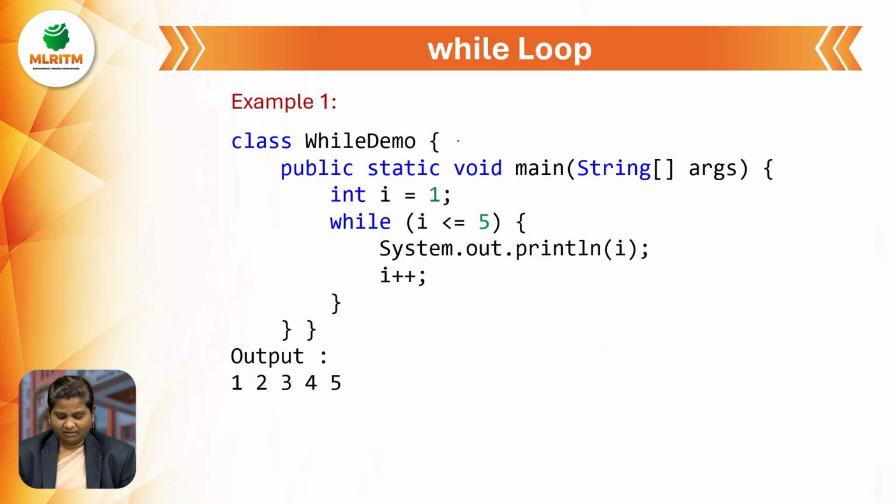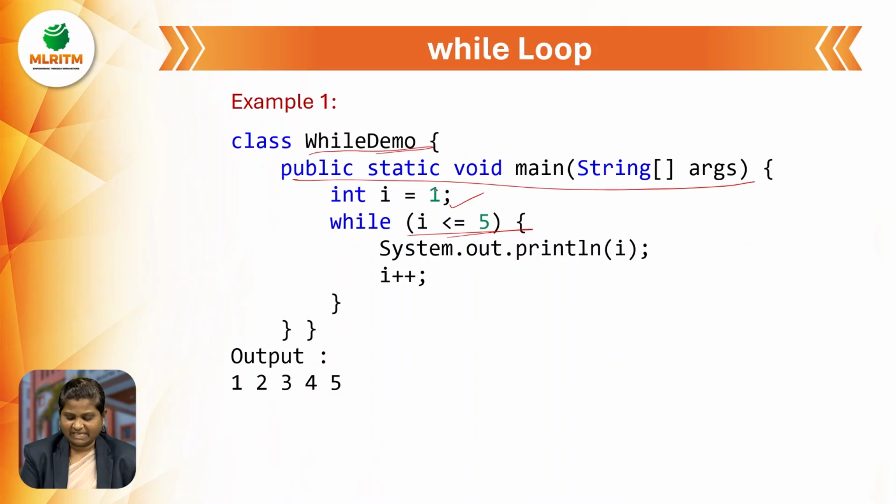I'm taking an example to print the numbers 1 to 5. Here I am taking the class name as WhileDemo, and whenever we take a class name, we should save the program with the same name as the class. Here is the main function, which is very important in the class. Initially I initialize i as 1, and the condition is i less than or equal to 5.